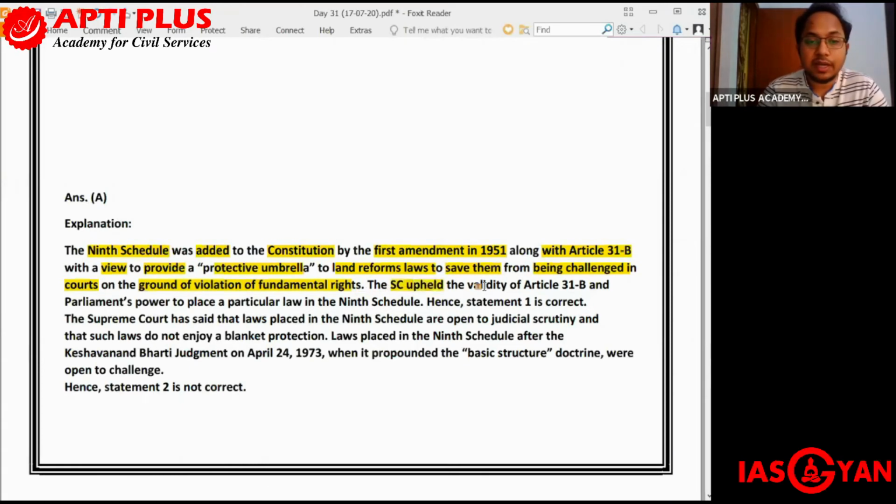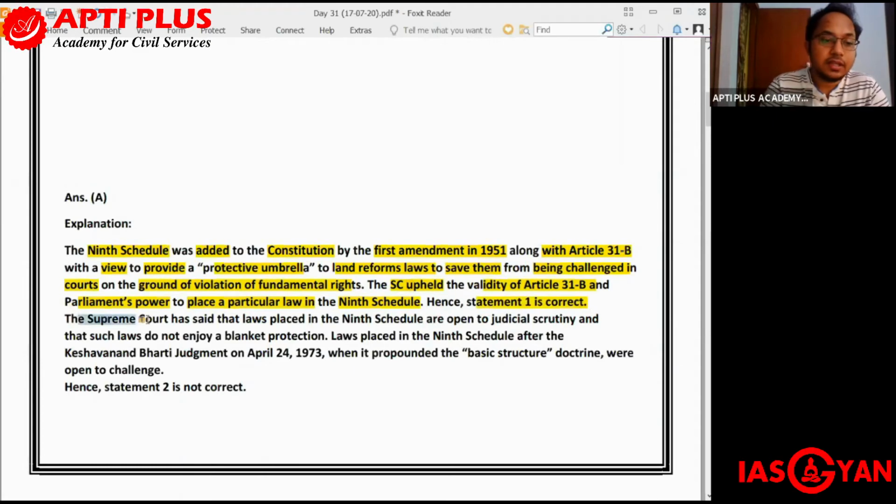The Supreme Court upheld the validity of Article 31B and the Parliament's power to place a particular law in the ninth schedule. The Supreme Court upheld the validity of Article 31B and the Parliament's power to place a particular law in the ninth schedule. Hence, the first statement is correct.